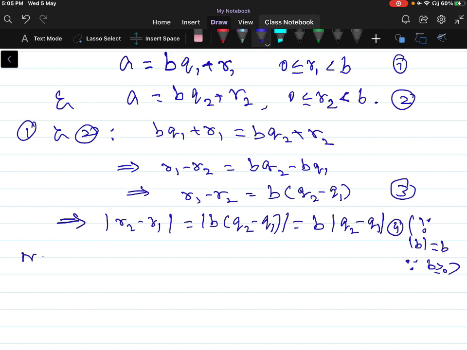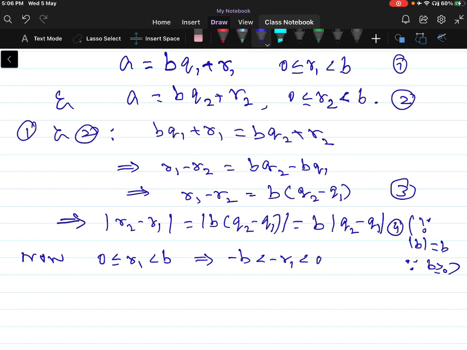Now from equation 1 you can observe that 0 less than or equal to R1 less than B. This can be written as minus B less than minus R1 less than or equal to 0.